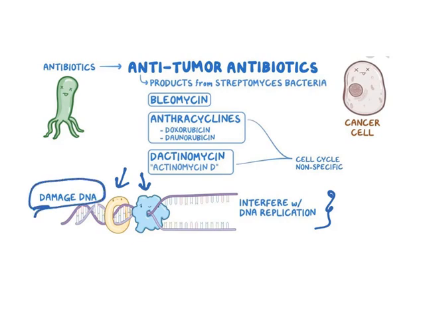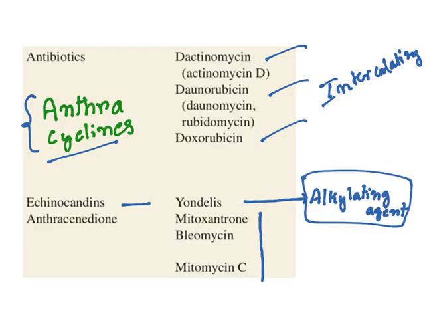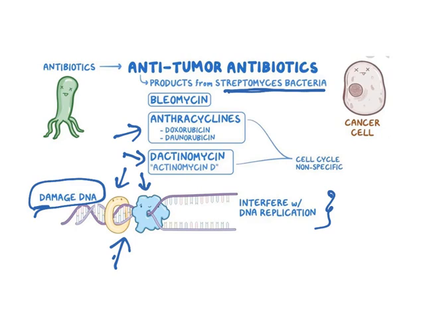These antibiotics are derived from Streptomyces species. The anthracyclines are daunorubicin and doxorubicin, and dactinomycin is actinomycin D. All of them are known as intercalating agents. Not only that, these drugs can also act as topoisomerase 2 inhibitors. So they have multiple mechanisms of action, as topoisomerase 2 inhibitors as well as intercalating agents, and that is how they kill the cancer cells.